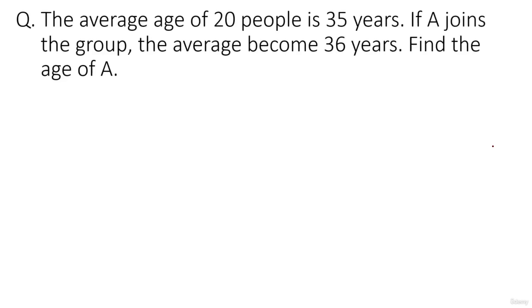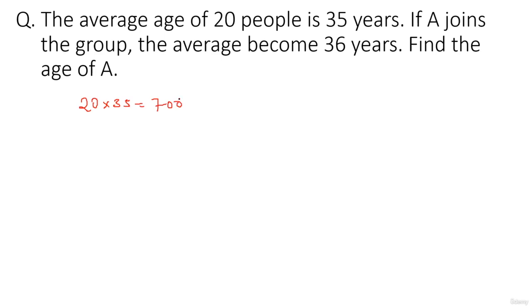The average age of 20 people is 35 years. If A joins the group, the average becomes 36 years. Find the age of A. Okay. Now again, we can use the total approach. 20 people, 35 years the average. The total age of all these 20 people is 20 into 35, giving you 700.